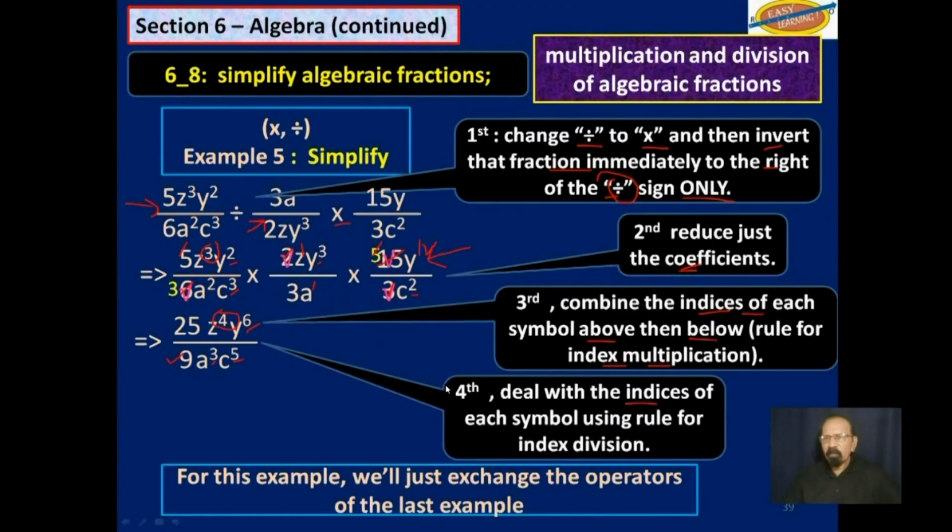Now we will deal with the indices of each symbol above in relation to those below, which is index division. Well, the thing about it is we don't have any two common symbols here. So we just write that back as is. 25 z to the fourth, y to the sixth over 9 a cubed c to the fifth power.